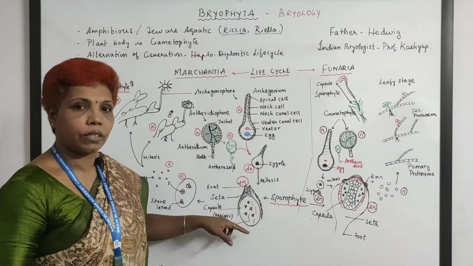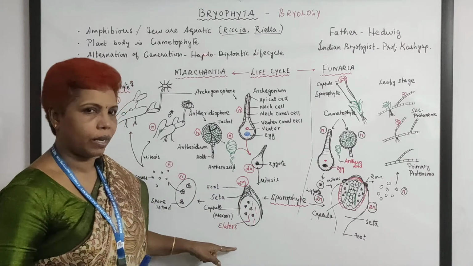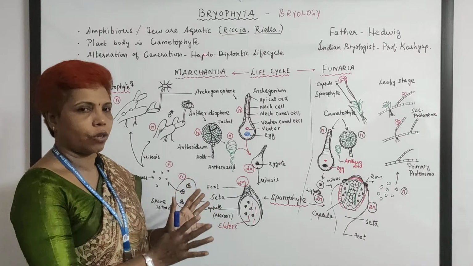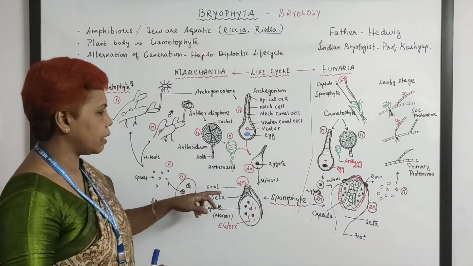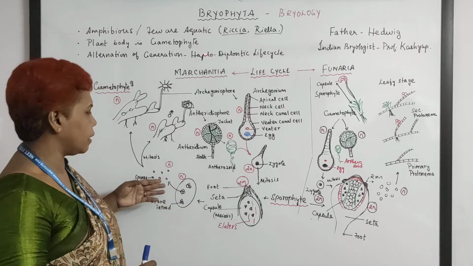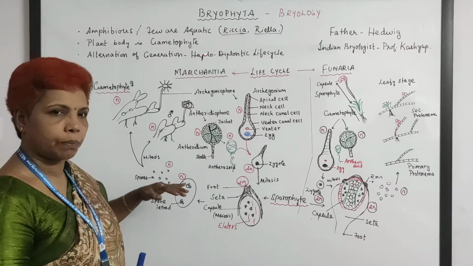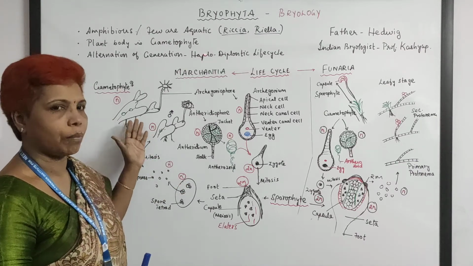In the capsule region, some sterile hypha-like structures will be there. They are called elaters, and they are just here to protect the spore tetrads. Once the spore tetrads are matured, they will be opening and then releasing the spores, and these spores fall on the substratum and will grow as a gametophyte.